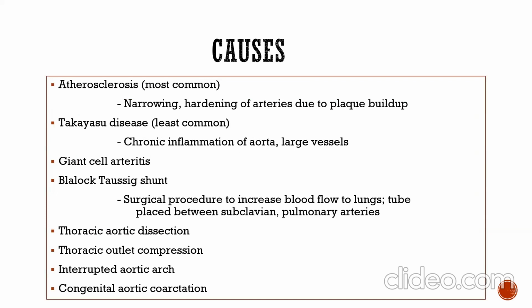Causes: atherosclerosis is the most common, narrowing and hardening of arteries due to plaque buildup. Takayasu disease is least common, a chronic inflammation of the aorta and large vessels. Giant cell arteritis, Blalock-Taussig shunt, a surgical procedure to increase blood flow to the lungs, with a tube placed between the subclavian and pulmonary arteries. Thoracic aortic dissection, thoracic outlet compression, interrupted aortic arch, congenital aortic coarctation.